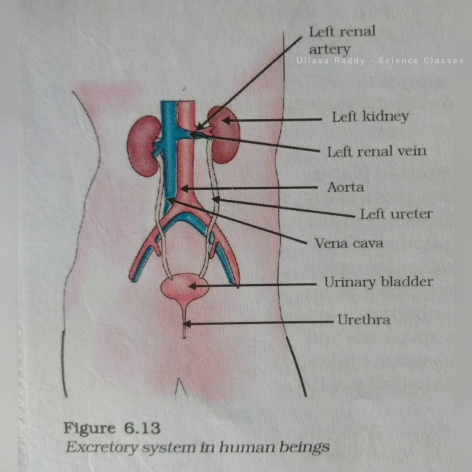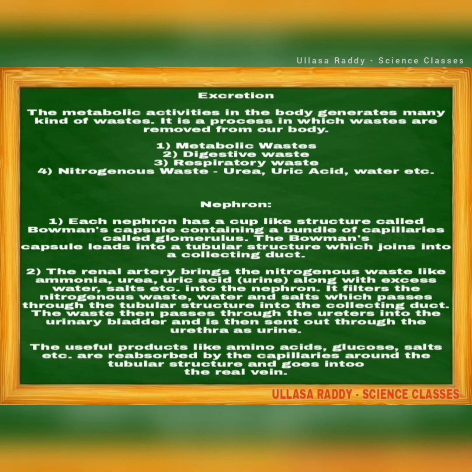The aorta and vena cava are attached to the heart, and the main function of the kidney is to purify the blood, removing the waste content present in it, converting it into urine and excreting it.